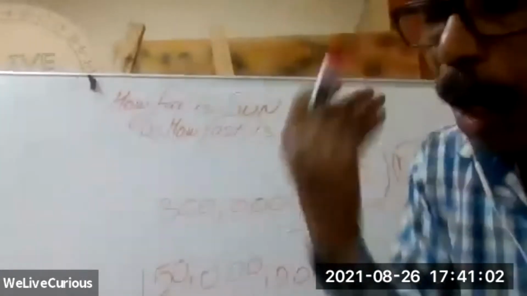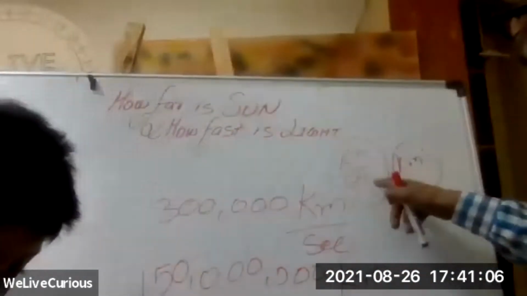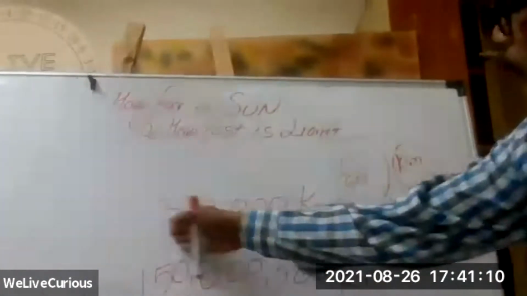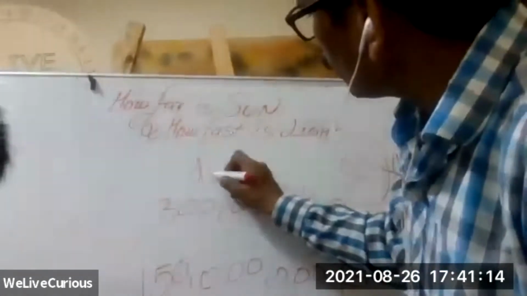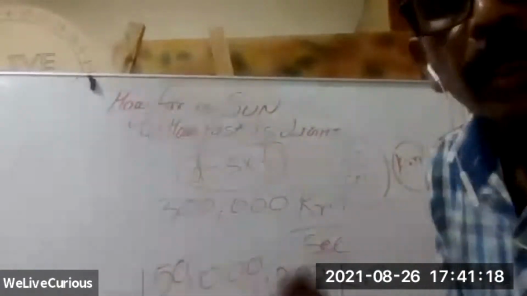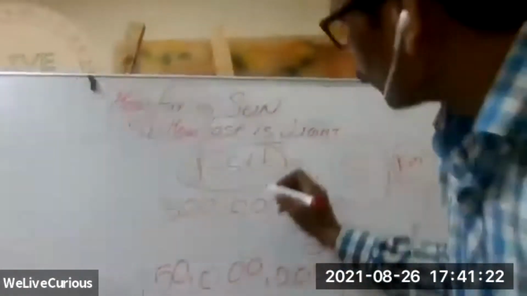Simply you say, how do I get second up? Here it is kilometer per second, so it is kilometer divided by this. Or there is another way: distance is equal to speed multiplied by time. That is the DST formula. Or you simply remember you are traveling in a car.